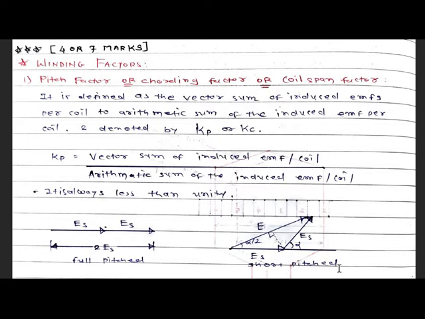Now for the short pitch winding, we know that it differs by alpha. So for the first conductor Es EMF is there, so this is the vector for Es, and this is Es for the other conductor at alpha degree. So this is the resultant EMF E, and we know that this E is less than 2Es, because this is the vector summation and that is the arithmetic summation.